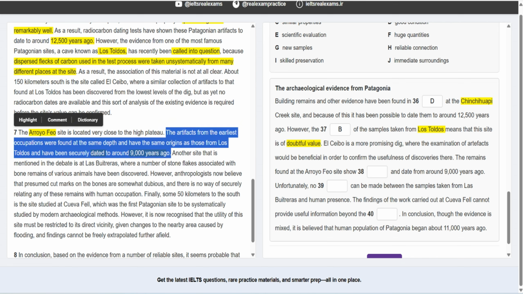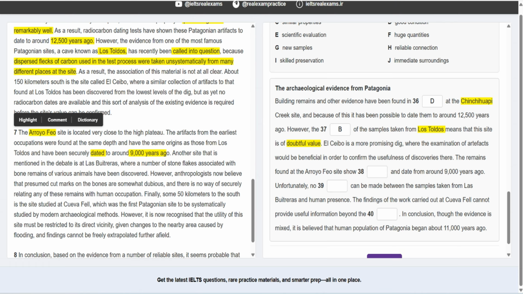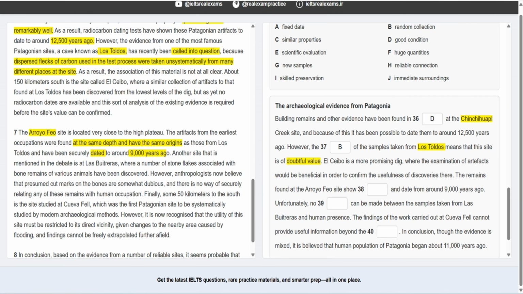It says the artifacts from the earliest occupations were found at the same depth and in the same region. Okay. The samples were at the same depth and the same region as Los told us and have been securely dated to 9,000 years ago. So they had similar properties. Okay, that's similar properties because they were from the same depth and the same origins, these two sites.